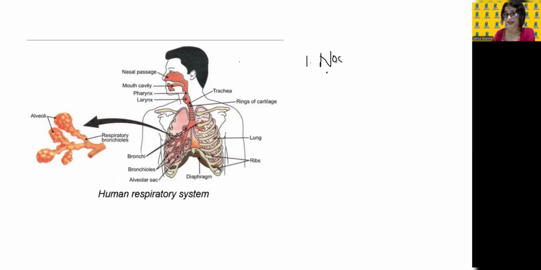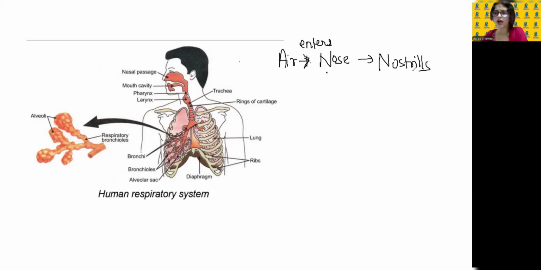When the air enters our nose, where does air enter? It enters the nose. When it enters the nose, there are nostrils present, okay? Now, what do these hair-like structures help in? Do you think they have any use, or are they just present there? Do you think the tiny hair-like structures which we don't even think about have any function, or are they just present there?